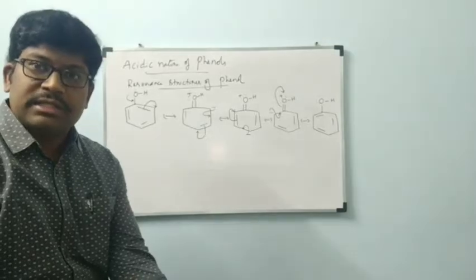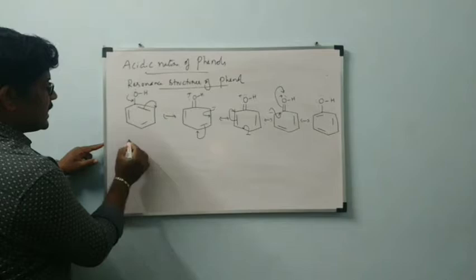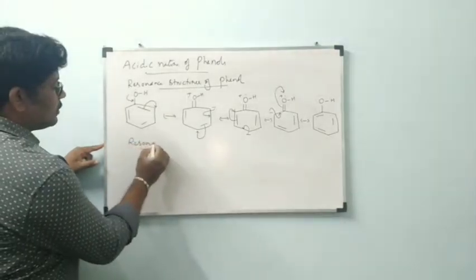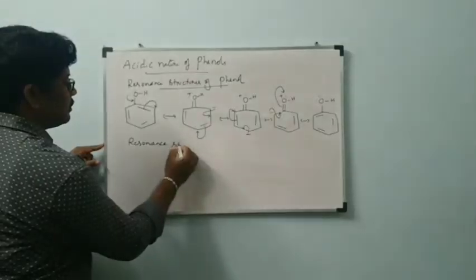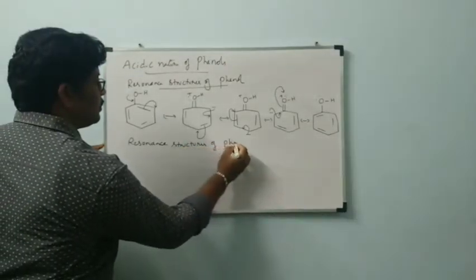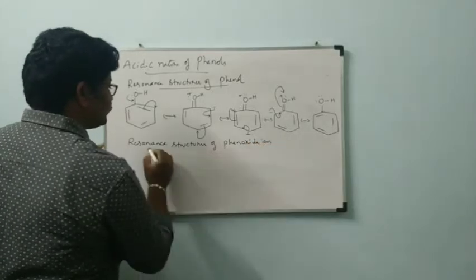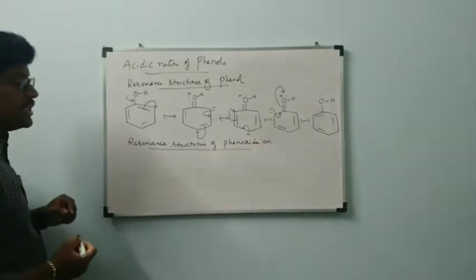Okay, same like this, I will draw the resonance structures of phenoxyanion also. Side heading: resonance structures of phenoxyanion.